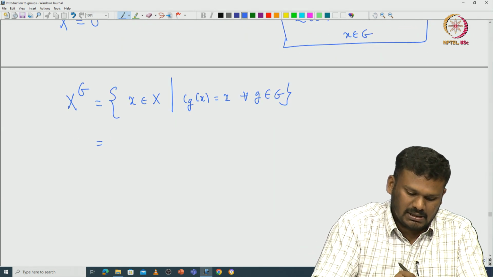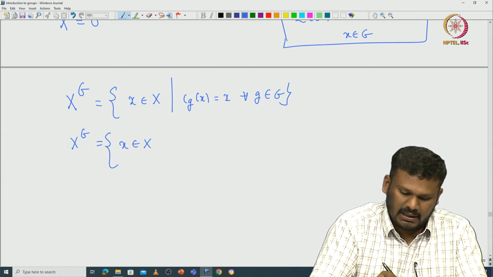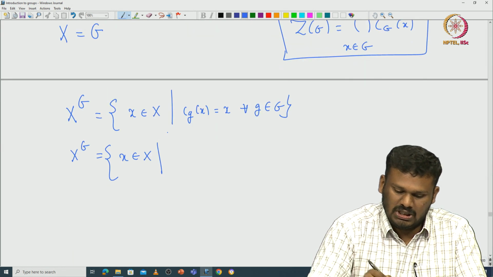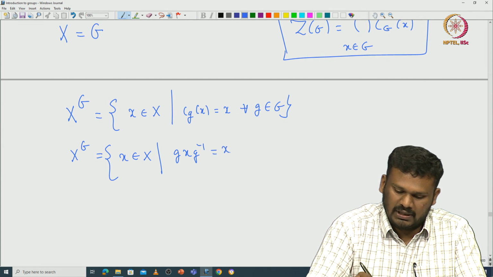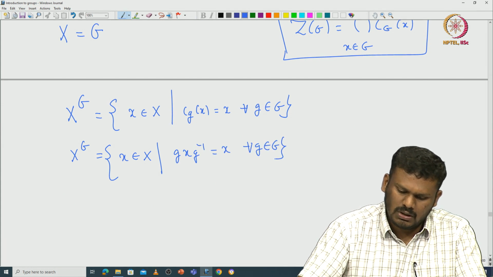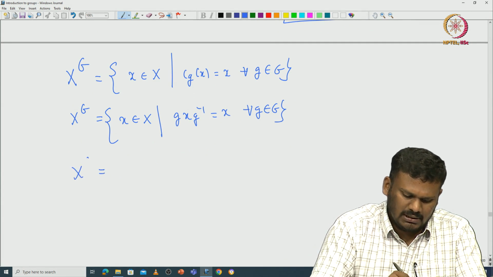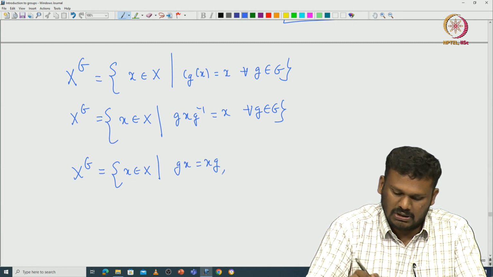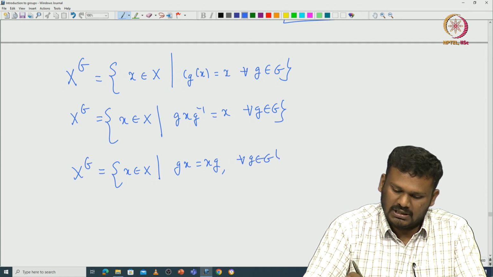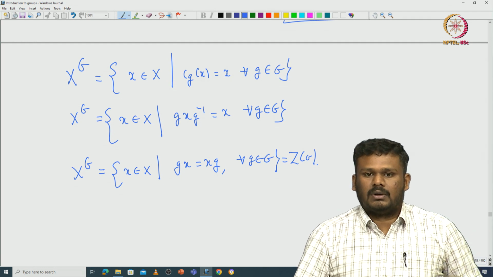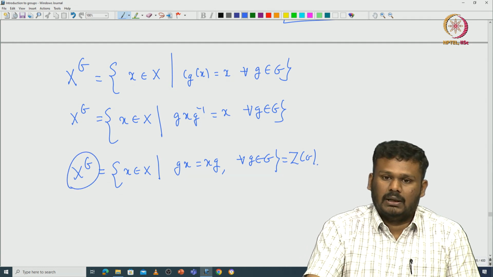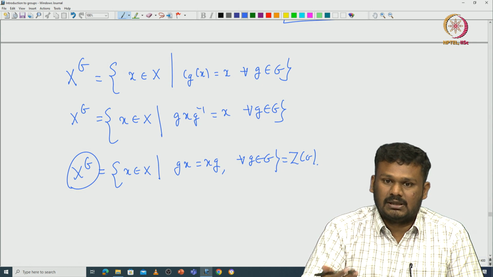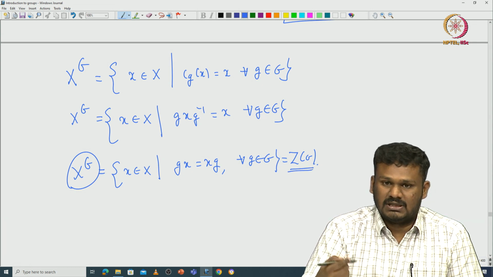If you rewrite this, you can see that X power G is nothing but those x in capital X such that C_g of x, which is the conjugate of x by g, that is g x g inverse, is equal to x for all g in G. So it is exactly those elements in capital X that commute with all elements of capital G, which is nothing but the center of G. Even though this is happening on the set side, since G is acting on G, this fixed point subset becomes actually an interesting subgroup, which is the center.